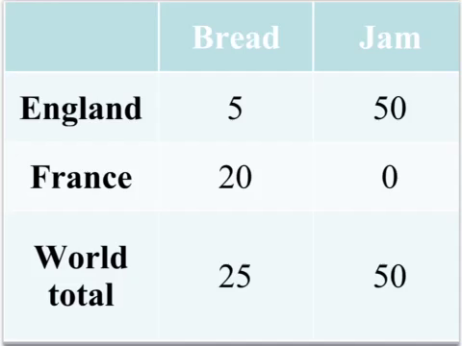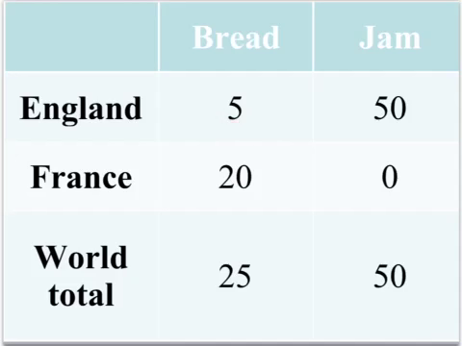This next stage allows us to show a situation where we're still making as much bread as we were originally, with 25 units of bread being made. We've achieved that by France still completely specialising in the product that they've got a comparative advantage in, but this time England has switched some of its jam production over to bread. So 10 units of jam has been sacrificed in order to make the 5 units of bread.